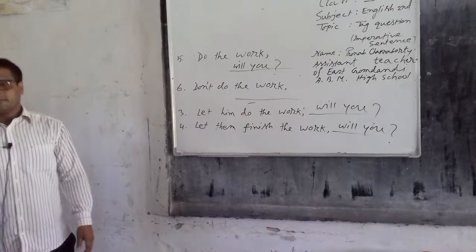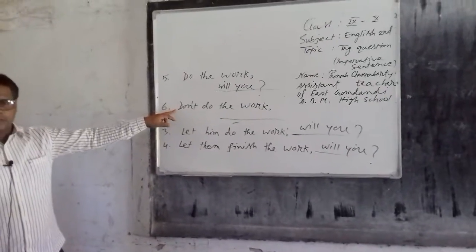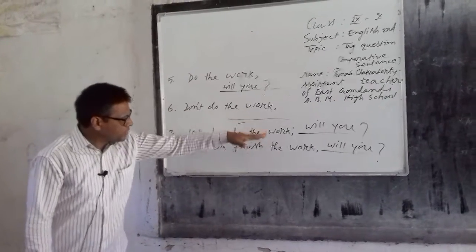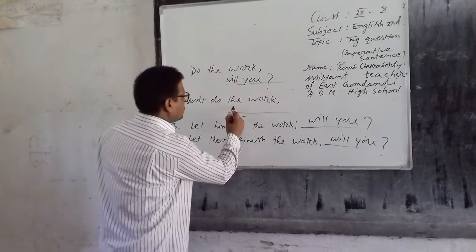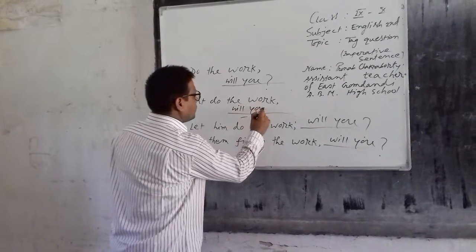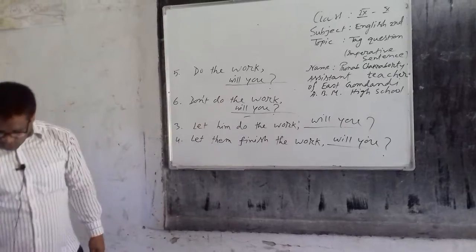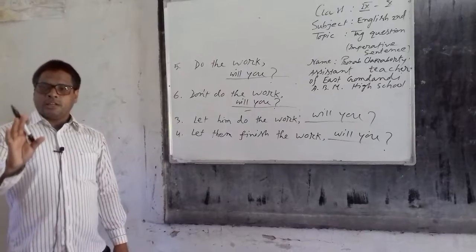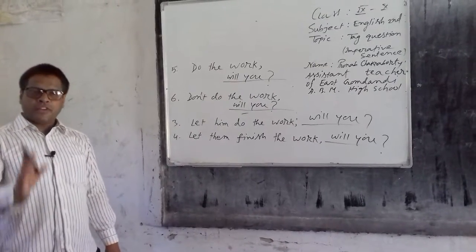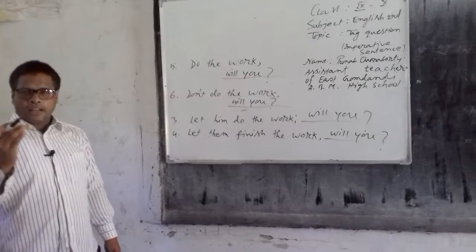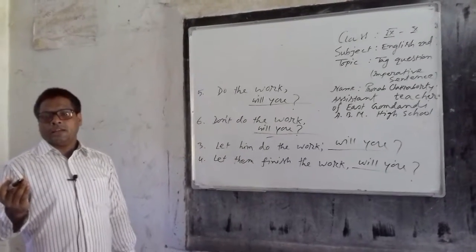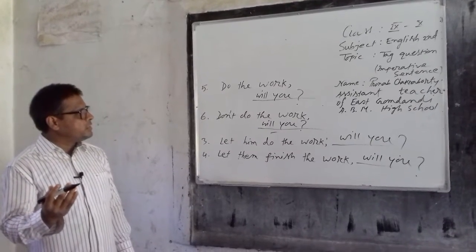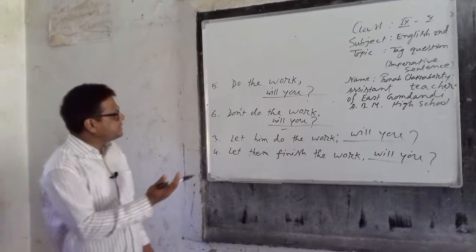If any sentence is started by don't, in the sense of the question we can add will you. Okay. So dear learners, we have learned 4 basic rules. If any sentence is started with let's or let us, in the sense of the question we can add shall we.